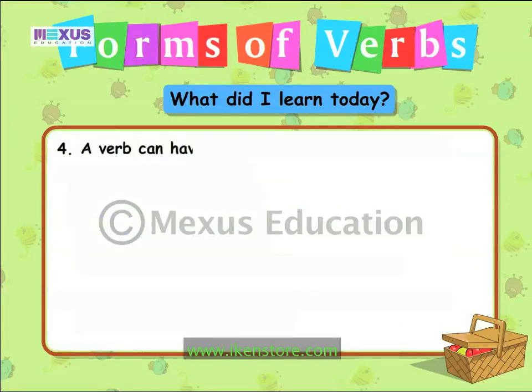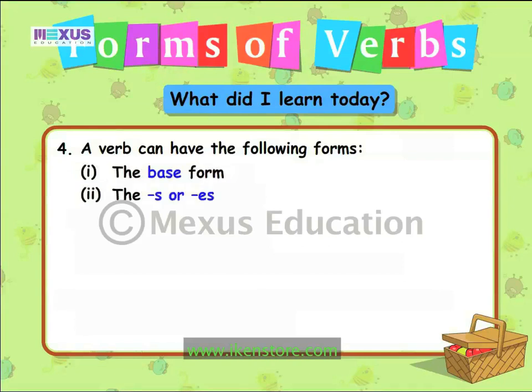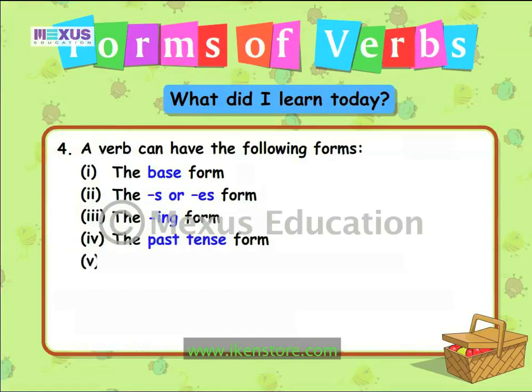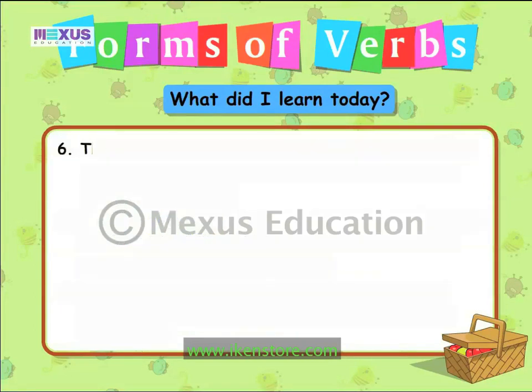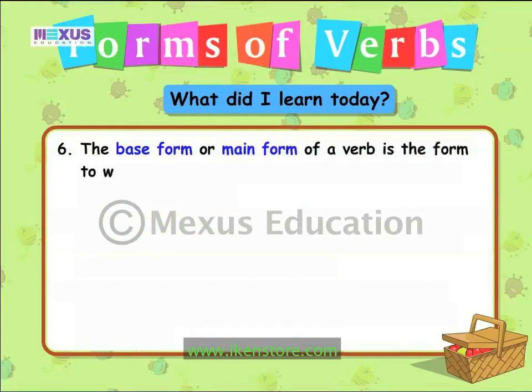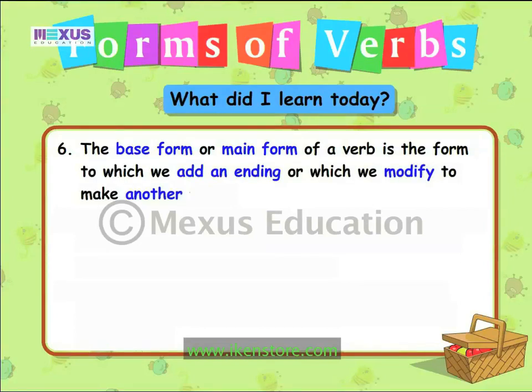A verb can have the following forms: the base form, the S or ES form, the ing form, the past tense form, the past participle form, ed or en. A verb may change its form according to the person, number and tense. The base form or main form of a verb is the form to which we add an ending or which we modify to make another form.